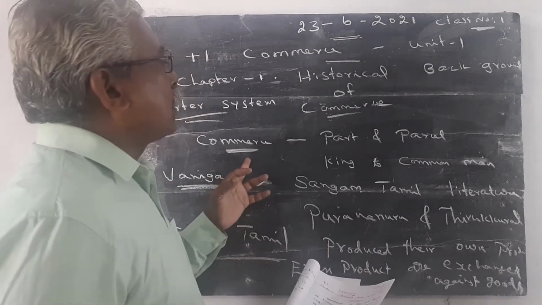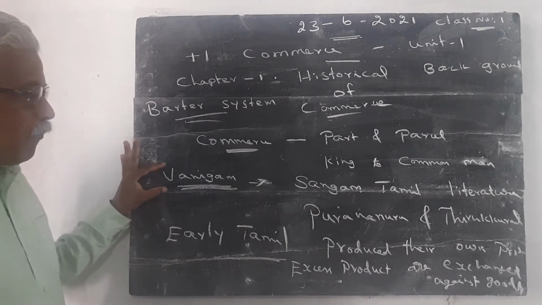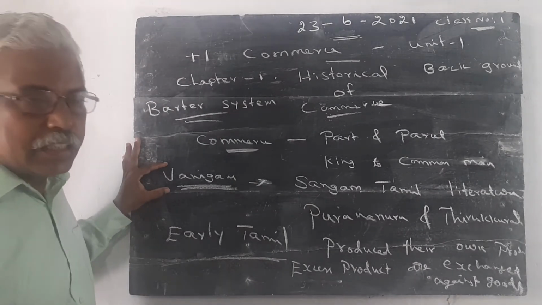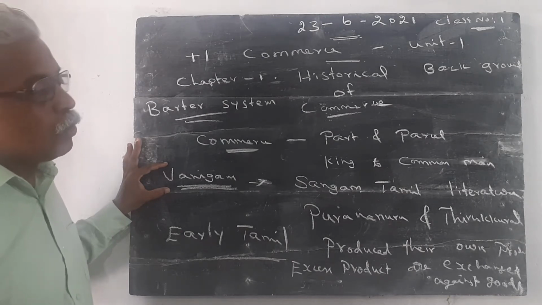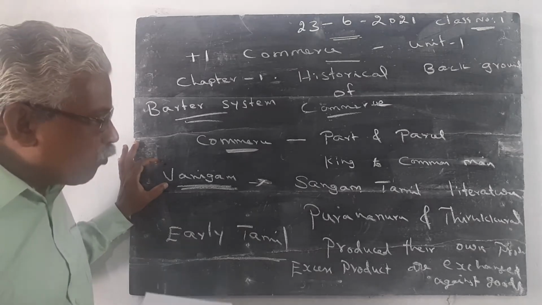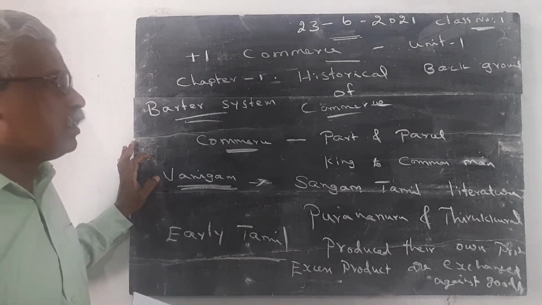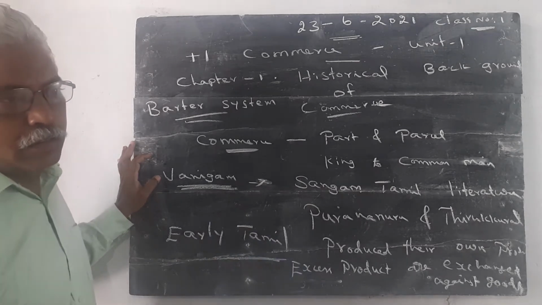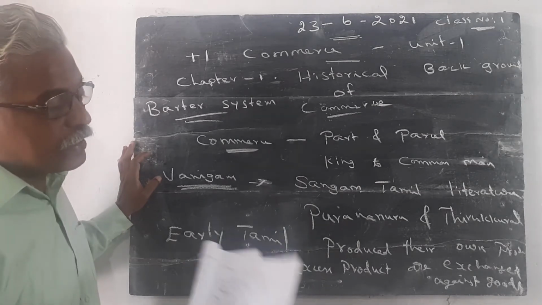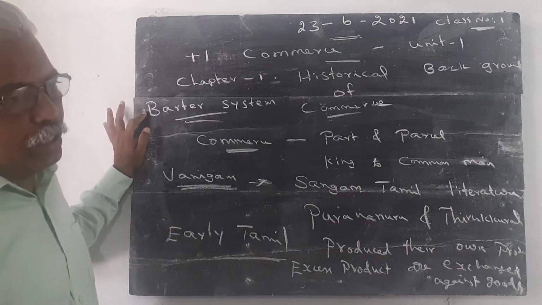So these are all considered commercial activities. The word vanigam is used in Sangam Tamil literature, especially in Purananuru and Tirukkural. The early Tamilians produced their own products, and the excess products were exchanged against goods. This is called a barter system.